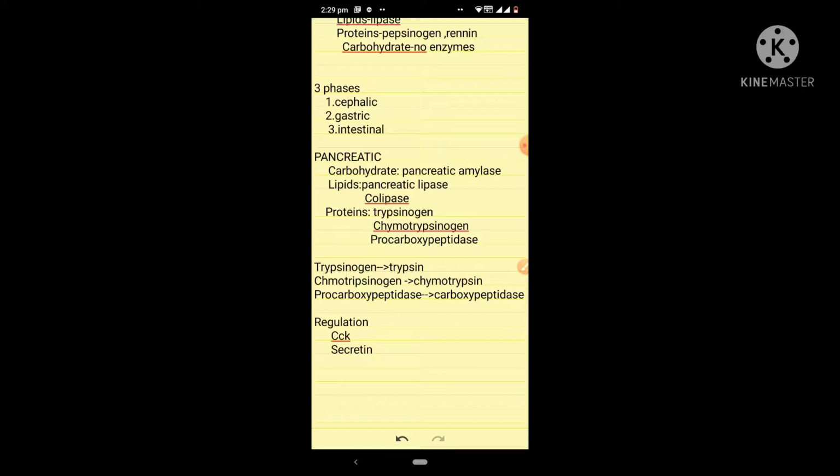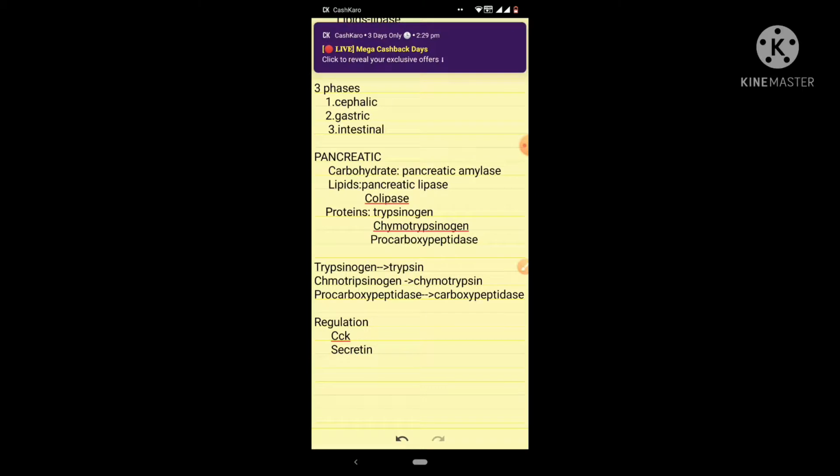But it is important to know that secretin will cause release of pancreatic secretion which is poor in digestive enzymes. So cholecystokinin produces pancreatic secretions which are rich in digestive enzymes, and secretin causes secretion of pancreatic secretion which is poor in digestive enzymes but rich in bicarbonate and helps in acid neutralization.